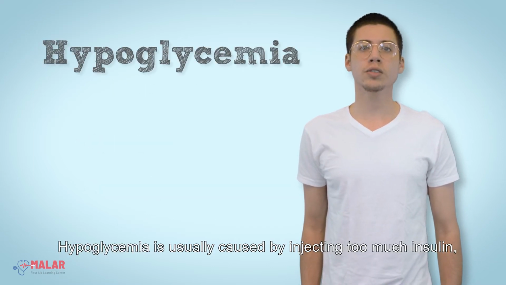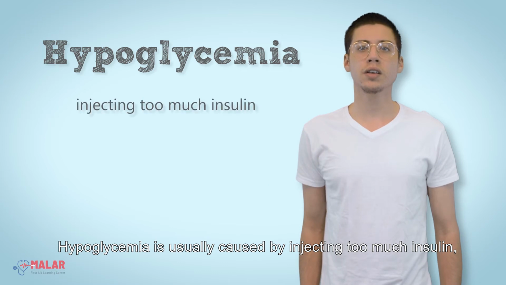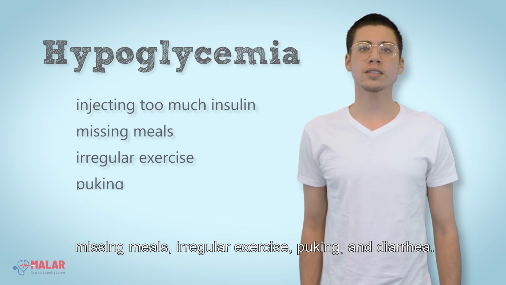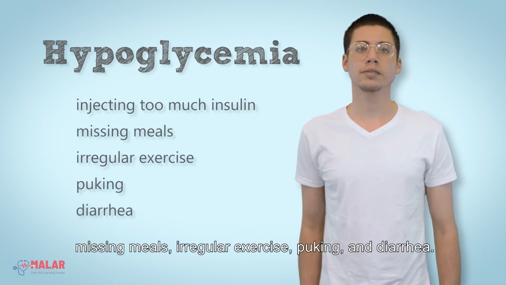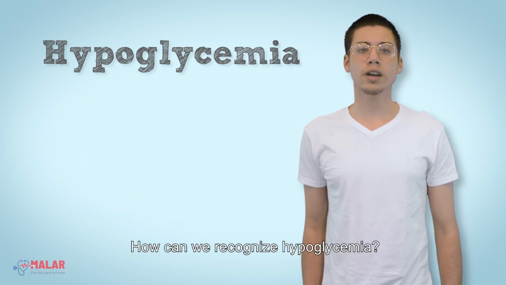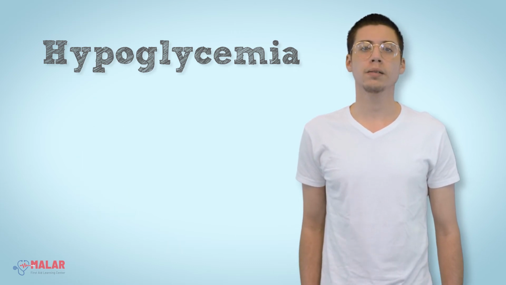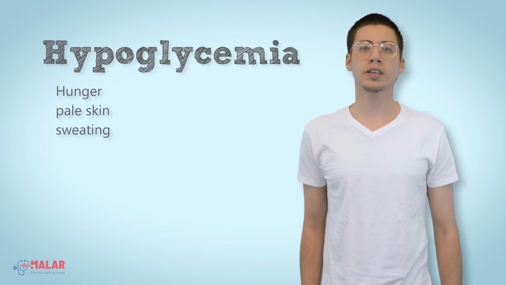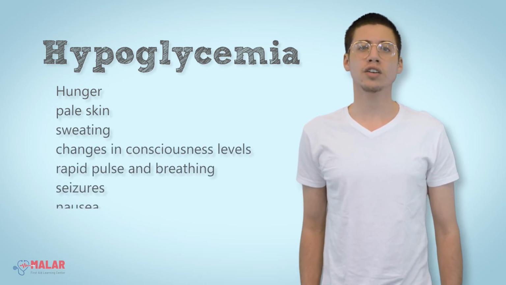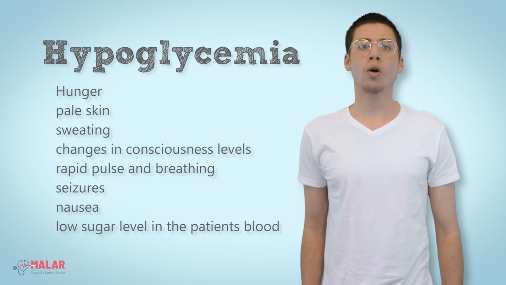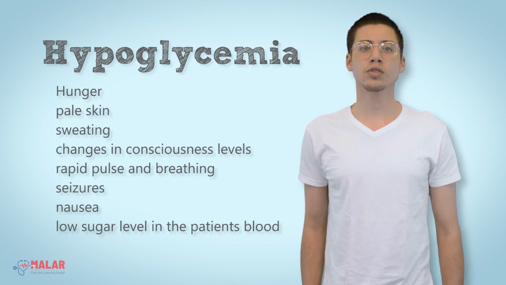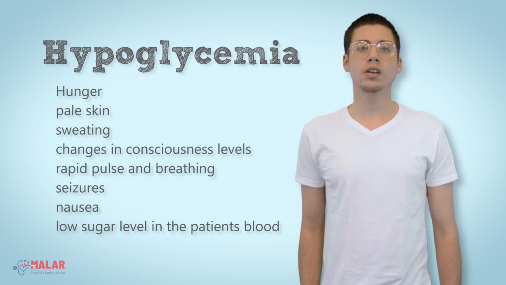Hypoglycemia is usually caused by injecting too much insulin, missing meals, irregular exercise, vomiting, and diarrhea. How can we recognize hypoglycemia? Hunger, pale skin, sweating, changes in consciousness levels, rapid pulse and breathing, seizures, nausea, and of course, low sugar levels in the patient's blood.